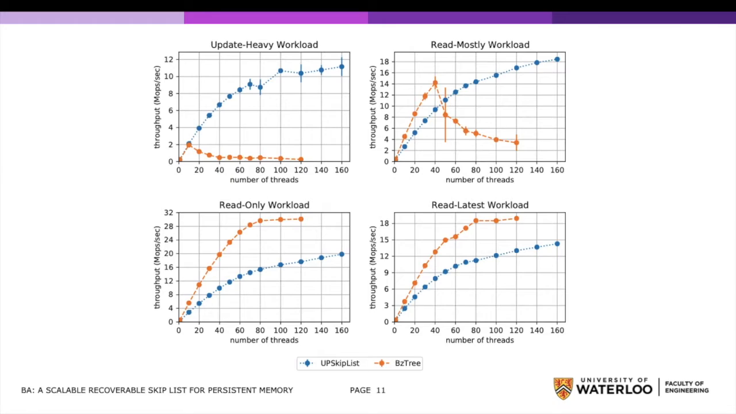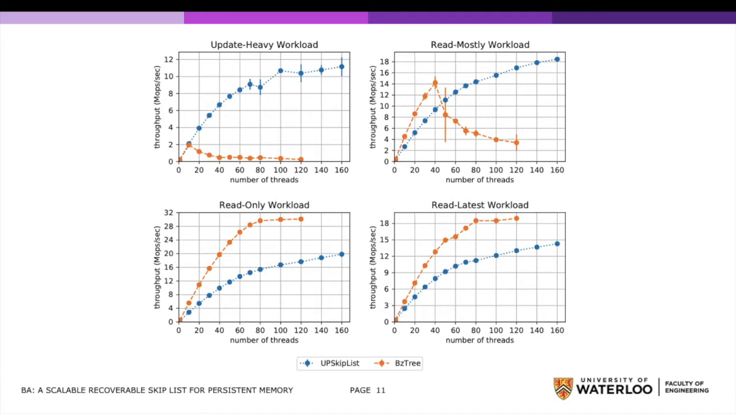Looking at the result, it can be seen that UP-skip list outperforms BZ-tree whenever there is a relatively large amount of updates, as seen in the update-heavy and read-mostly workloads, which are 50% and 5% updates respectively. On the other hand, when only reading or reading recently written data, BZ-tree outperforms UP-skip list.